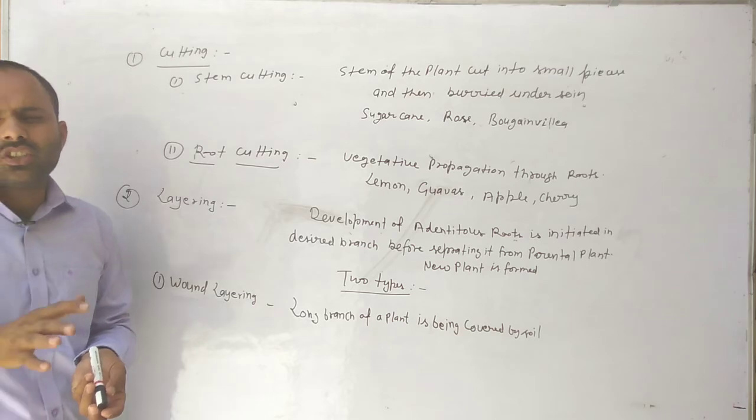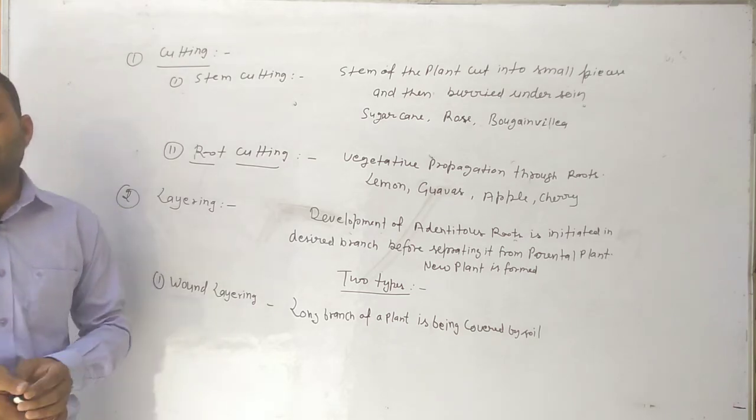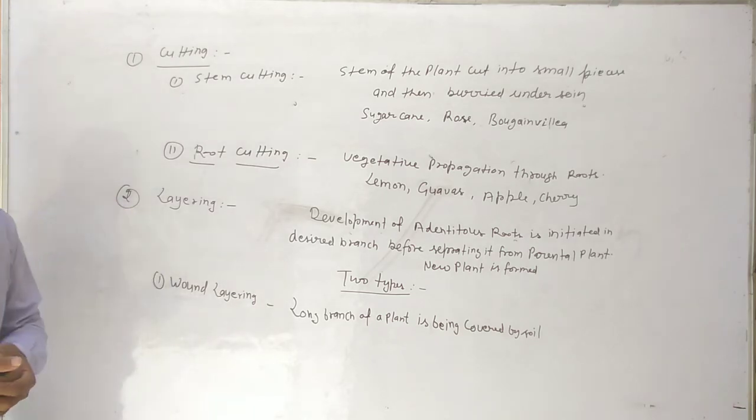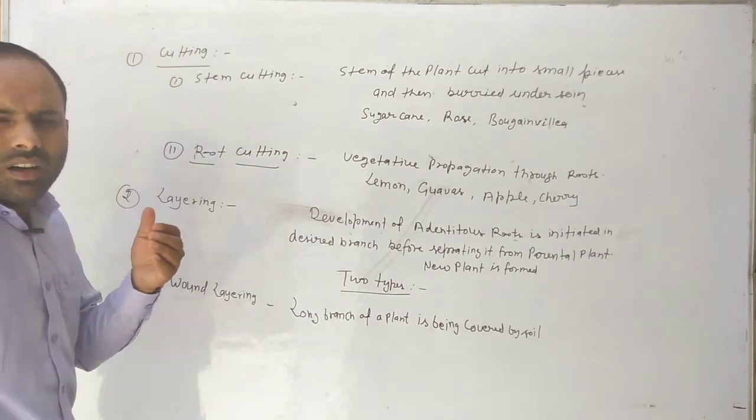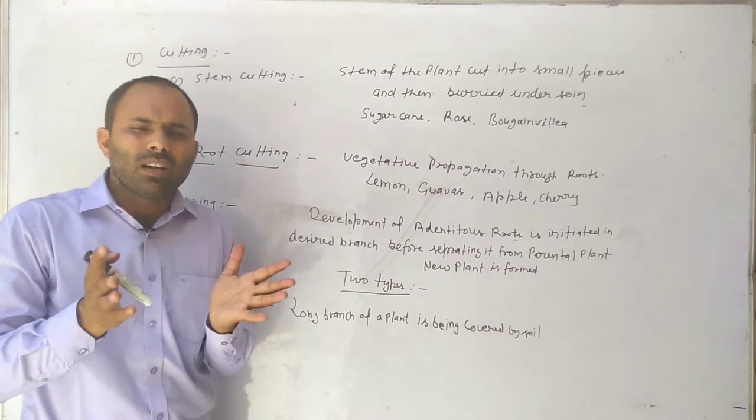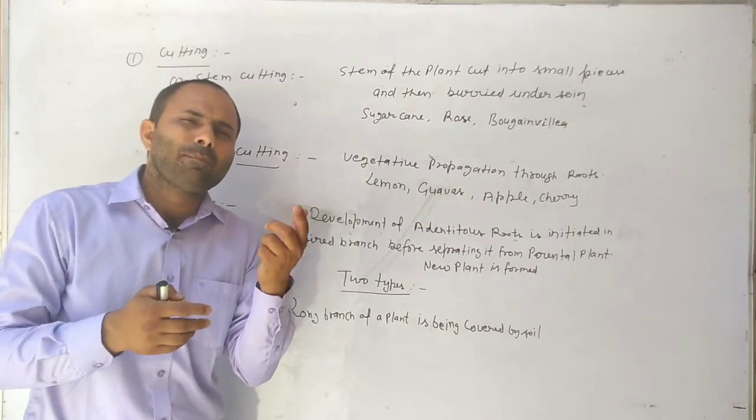The branch which we cover by soil must have 2 or 3 nodes. After 15-20 days, adventitious roots start originating from these parts. Now this branch is separated from the parent plant.